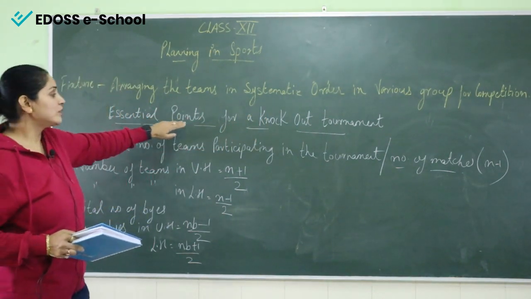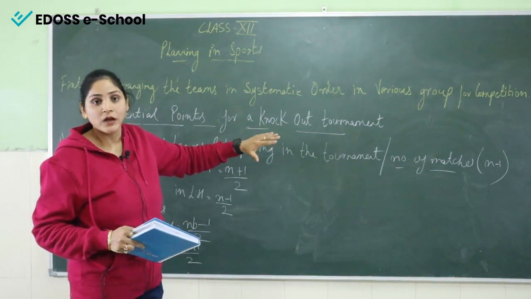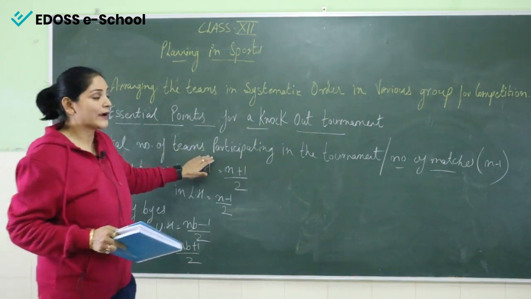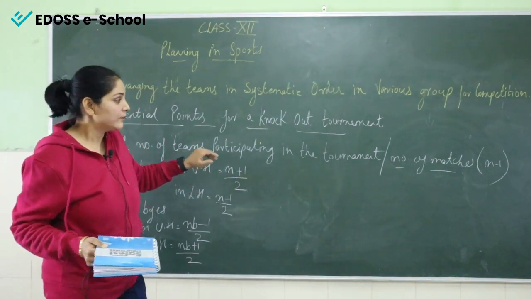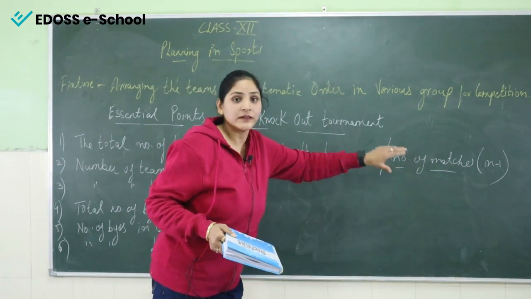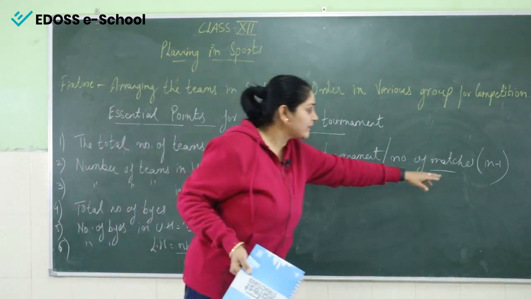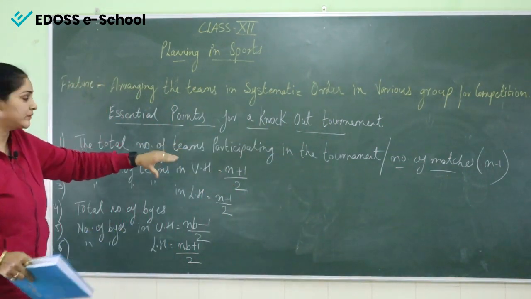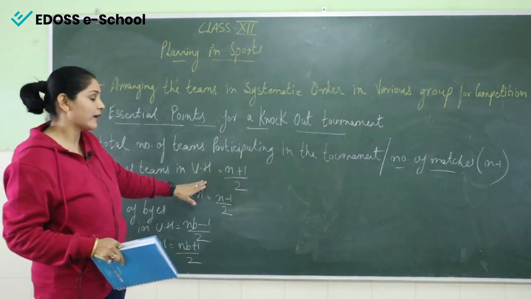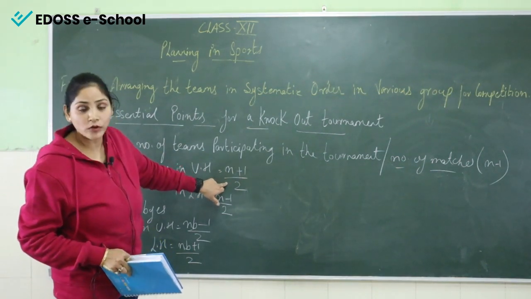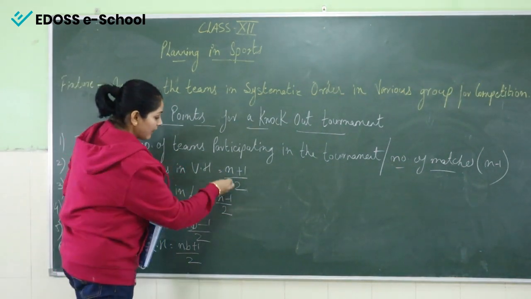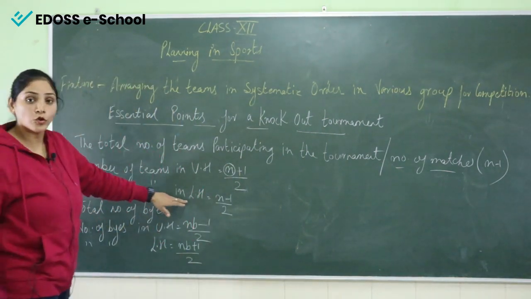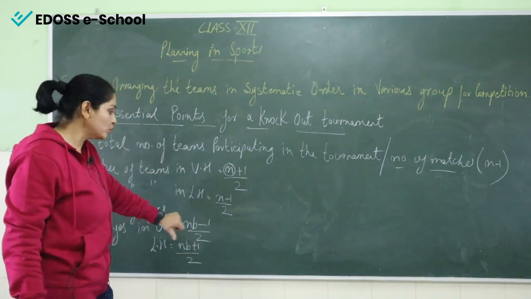Okay, now the essential points for a knockout tournament. In knockout tournament, firstly we will discuss the total number of teams participating in the tournament, right? After that, the number of matches. The formula for number of matches is n-1, where n denotes the number of teams. After that, the number of teams in the upper half. This is (n+1)/2, n is the number of teams. Then the number of teams in the lower half, (n-1)/2.